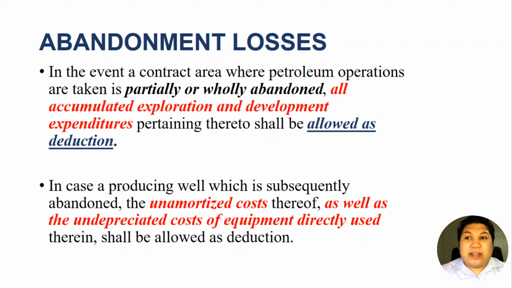So for example, there is a producing well. When you say producing well, there is something that produces the petroleum. Okay? It's positive, that's in there, but you abandoned that producing well despite the fact that it produces. So any unamortized cost as well as those equipment which are undepreciated, those also could be deducted from your gross income.